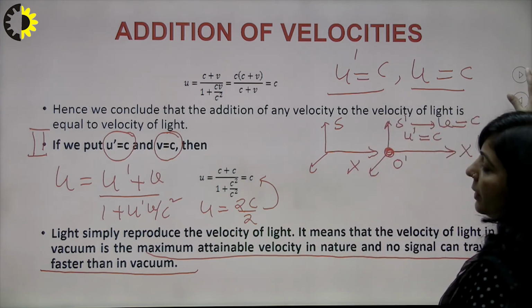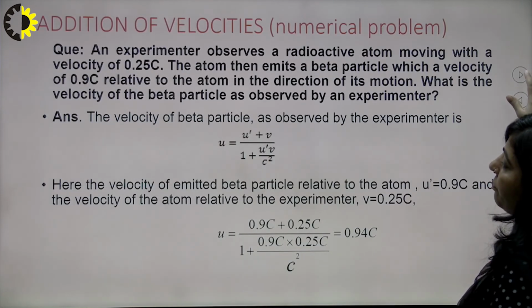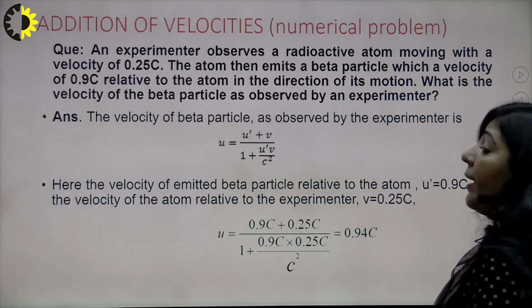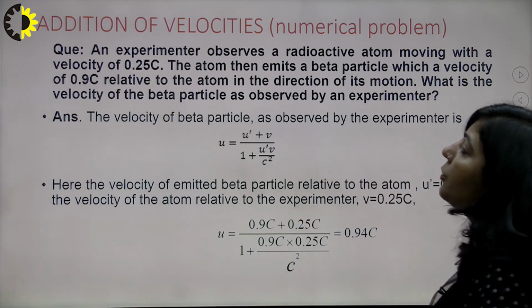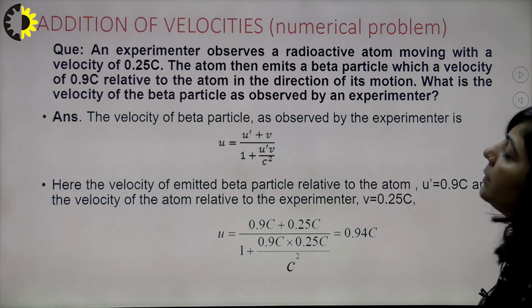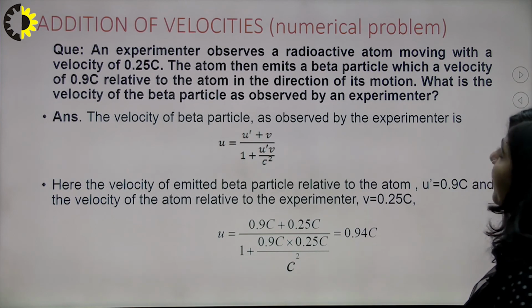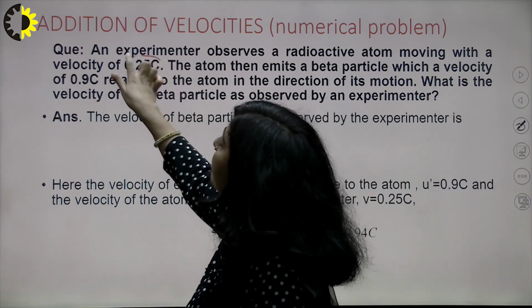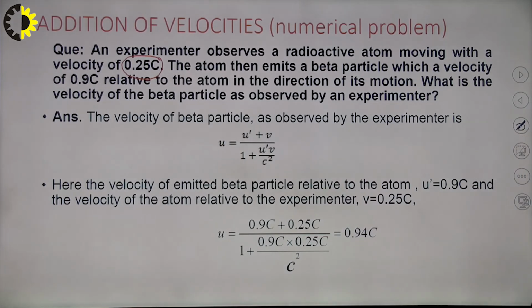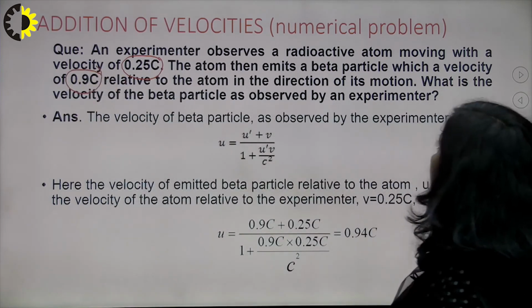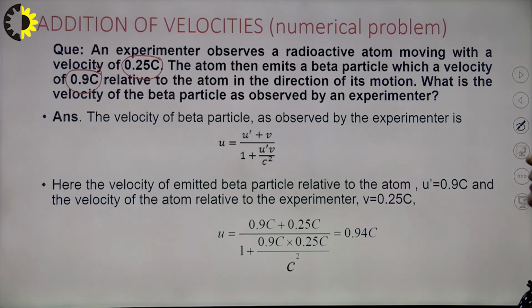So now the next topic, this we have already discussed. Now we have some numerical problems based upon this. We have a question here: an experimenter observes a radioactive atom moving with a velocity of 0.25c. Clear? The atom then emits a beta particle with a velocity of 0.9c relative to the atom in the direction of its motion. What is the velocity of the beta particle as observed by the experimenter?